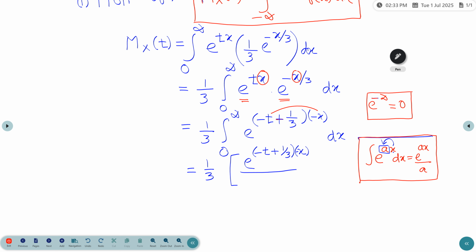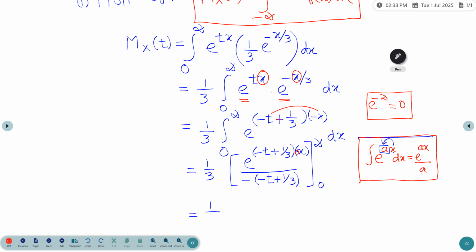The coefficient already has a minus, so minus into minus t plus 1 by 3. The upper limit is infinity, the lower limit is 0.